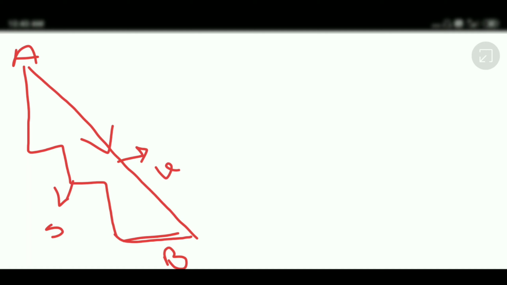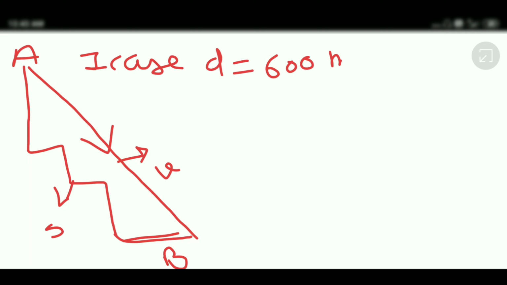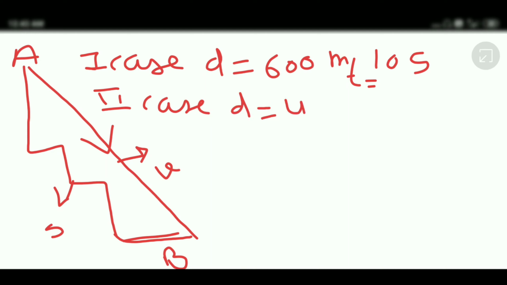For instance, we can suppose in the first case, the distance covered from A to B is 600 meters and it takes 10 seconds to reach there. For the second case, suppose the distance is 400 meters.